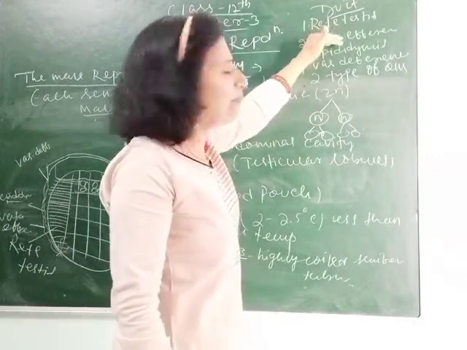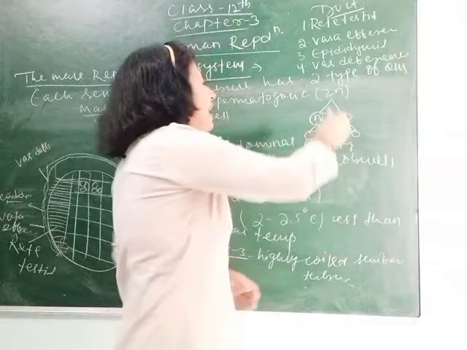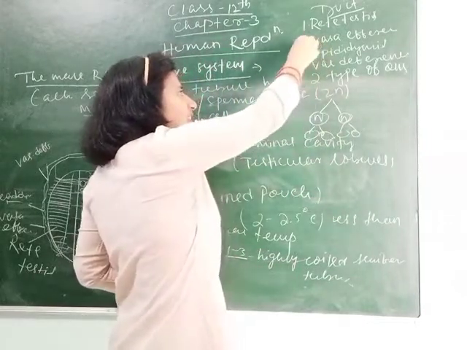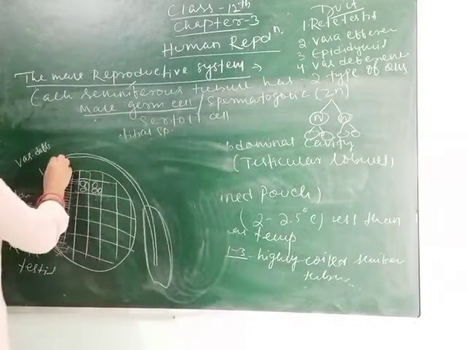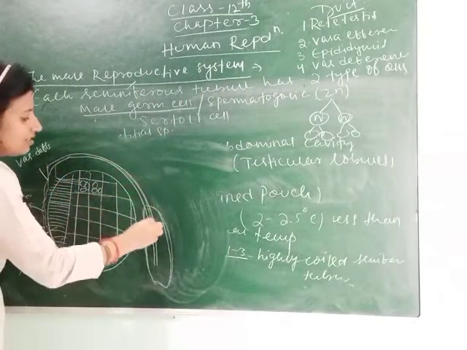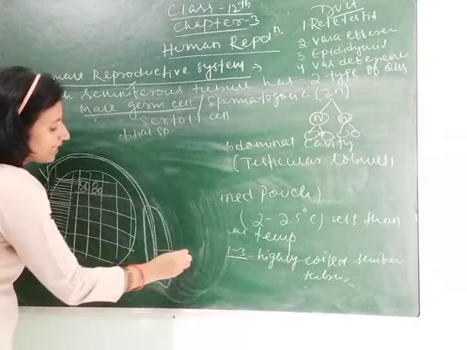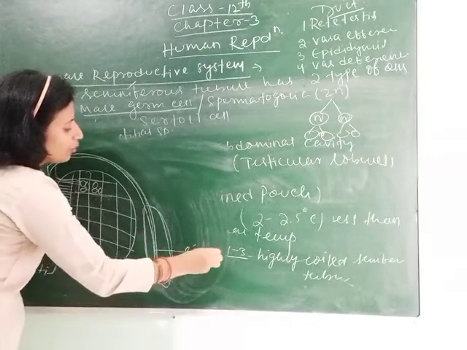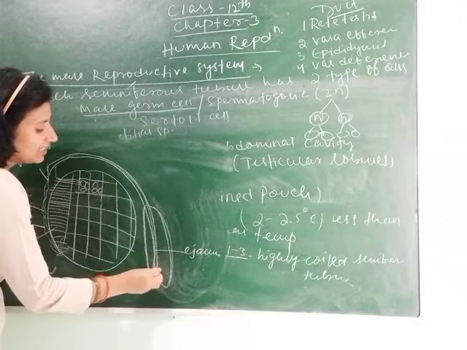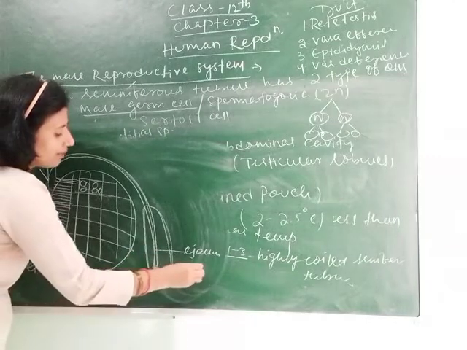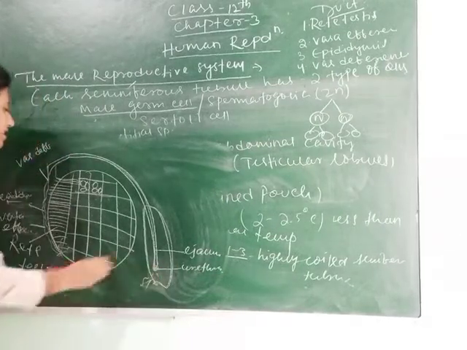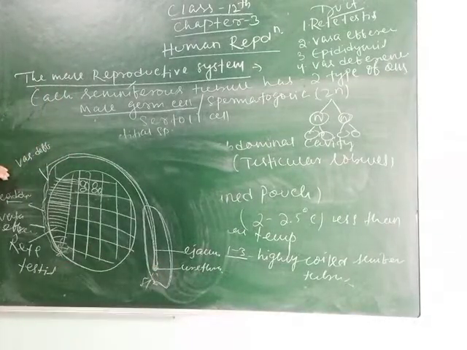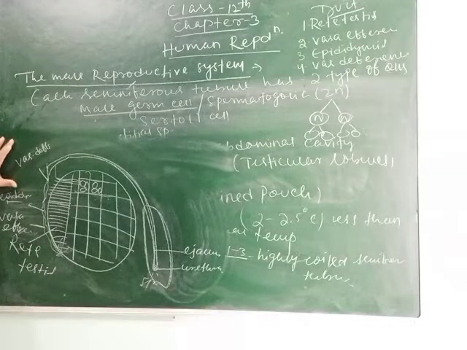The rete testis collects the sperms from the seminiferous tubules, then sends them to the vasa efferentia. Then they form a tube, leading to the epididymis, and then it goes towards the ejaculatory duct. This part is called the ejaculatory duct and it ends at the urethra, through which the sperm is released. So students, you can see the diagram; they represent the different types of accessory ducts.